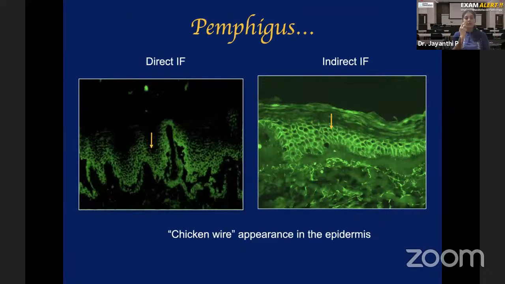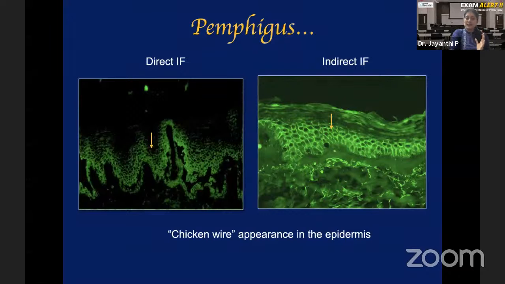Those autoantibodies are seen in two locations in the patient. One is in the tissue. Tissue means if the patient is having a lesion in the buccal mucosa, their autoantibodies are present. That is why you see a lesion there, correct? So you see it in the tissue. Number two, you also see it in the blood. If you have to identify the autoantibodies in the tissue, like buccal mucosa, skin or labial mucosa, then you will do direct immunofluorescence. If you want to identify the autoantibodies in the blood of the patient, then you will do indirect immunofluorescence. That's the main difference.